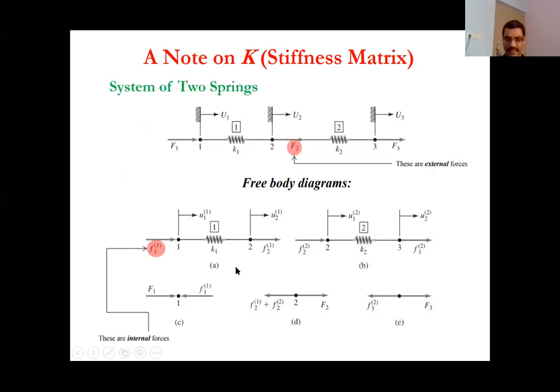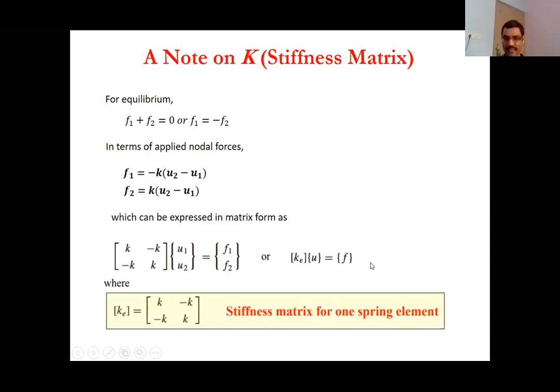Now, if you see, this is assuming the same form, K U is equal to F. Basically, K here is your stiffness matrix. This is for one spring element. So now you know how you calculate the stiffness matrix.